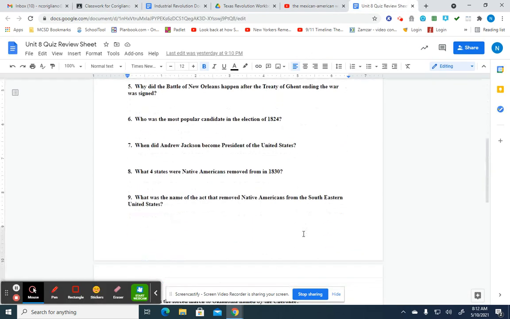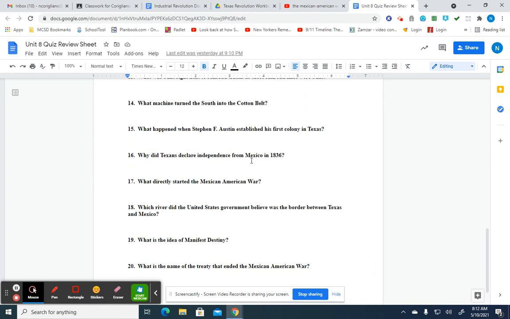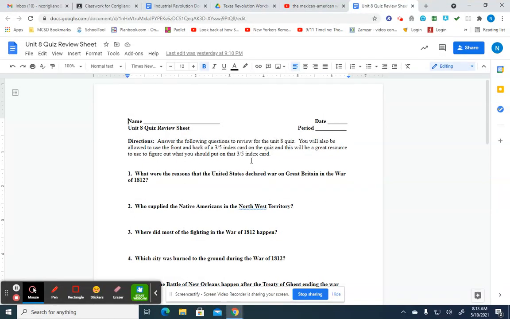So this is what the review sheet looks like. Like I said, your quiz is going to have 20 questions. One of those questions is a document-based question, so you're looking at a document and then trying to figure out what that document says and what the best answer for that question is. I couldn't put the document on here and didn't want to put the document on here. It's basically reacting to the document. So that's all it is, guys.